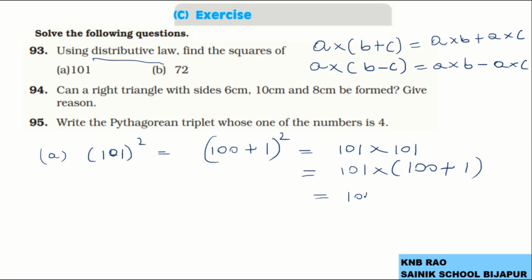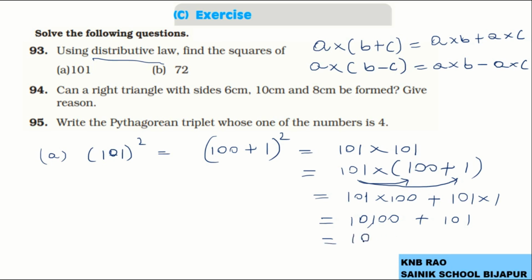Now this 101 multiplied over 100 plus this 101 multiplied over 1. This is easy to multiply because just putting 2 zeros, it is 10,100 plus 101, because 101 into 1 is as easy as just writing the same number.